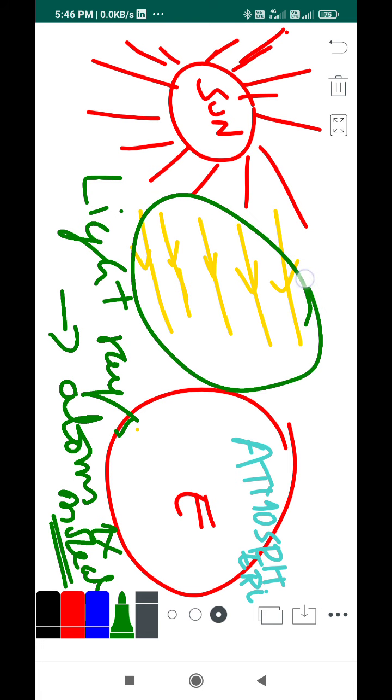These are the light rays. In order to get into the Earth, they should interact with the atmosphere. The atmosphere in turn consists of atoms and molecules, or different gases. Whether I call it N2 or O2, they are nothing but gases, right? So light rays should interact with those gases.